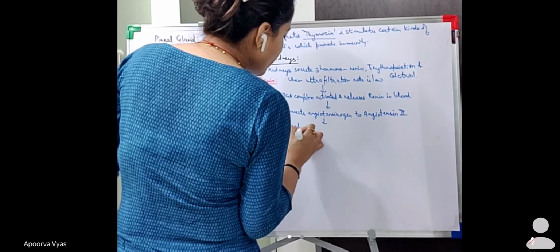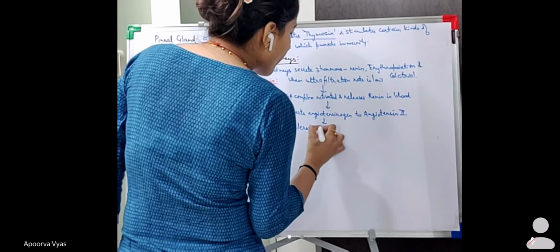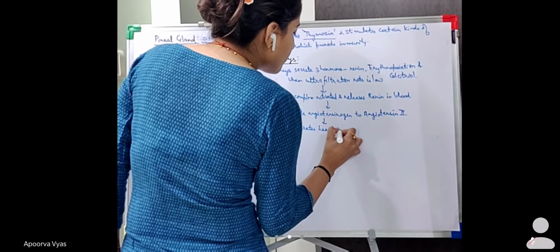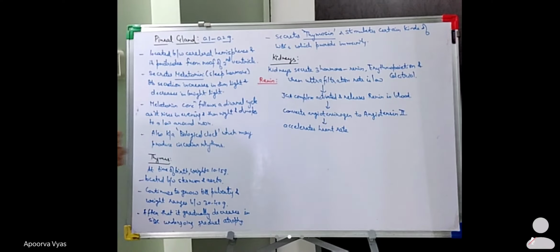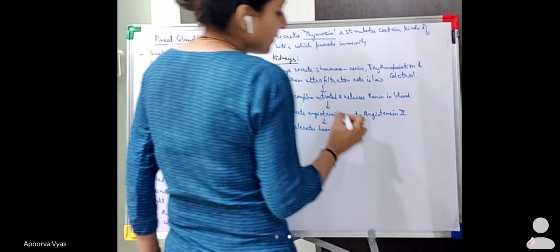Now this angiotensin 2 accelerates your heart rate and constricts the arterioles, thereby increasing the blood pressure.